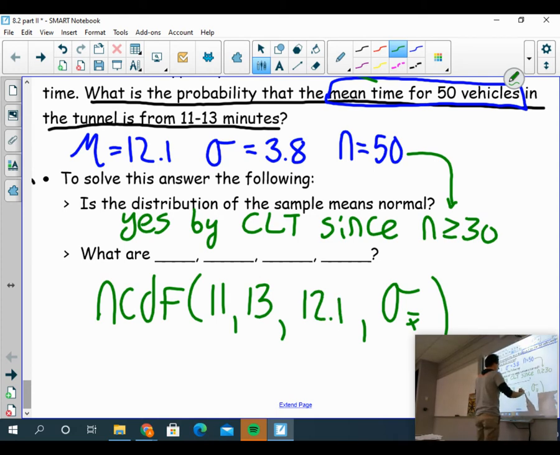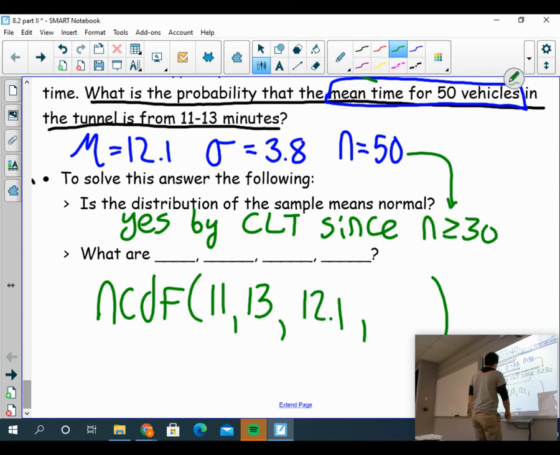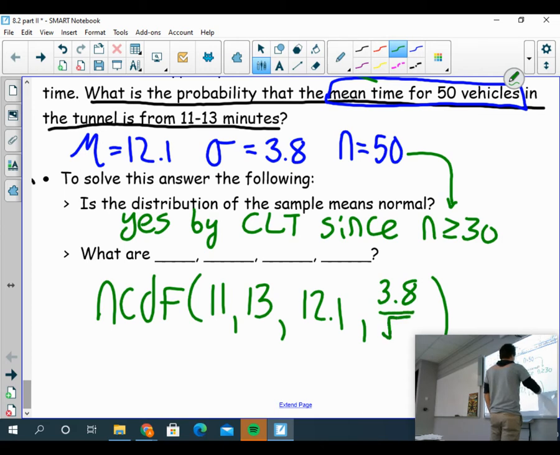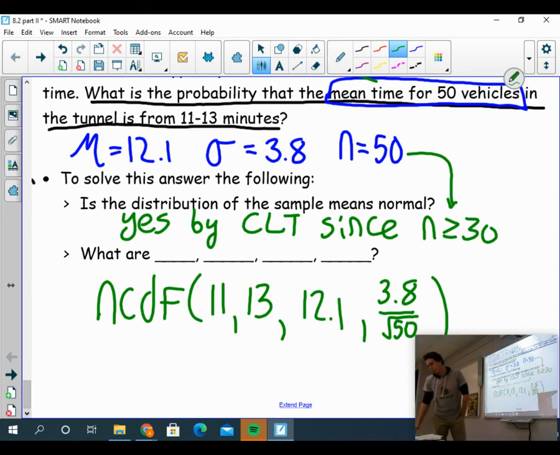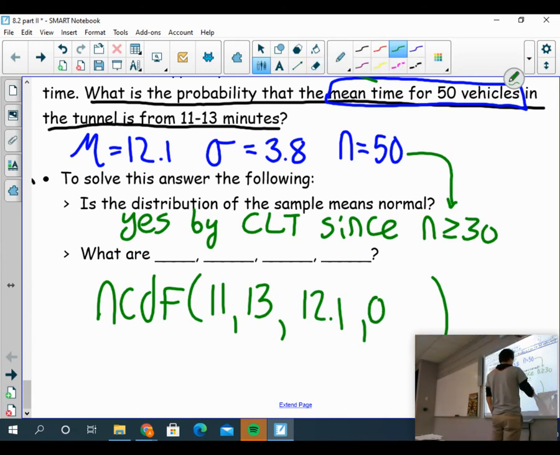12.1. But when we're working with the distribution of sample means and not the population, our standard deviation isn't sigma. It's sigma over the square root of n. So the standard deviation for my distribution of sample means will be 3.8 divided by the square root of 50, which, if we calculate it, is 0.54.